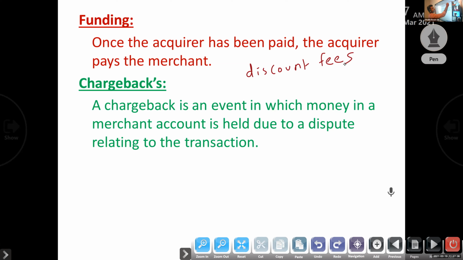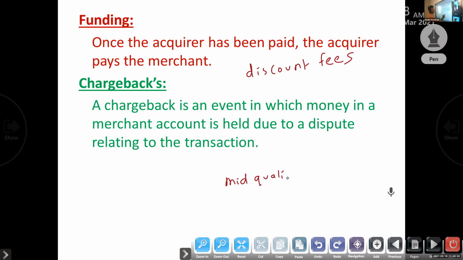Whenever the acquiring bank processes the credit card, or the merchant accepts the credit card, they have to give some amount to the acquiring bank. So there are discount fees, then mid-qualified rate. Discount fee is charged from the merchant whenever the bank processes the credit card.